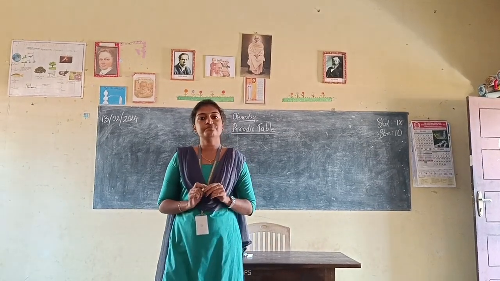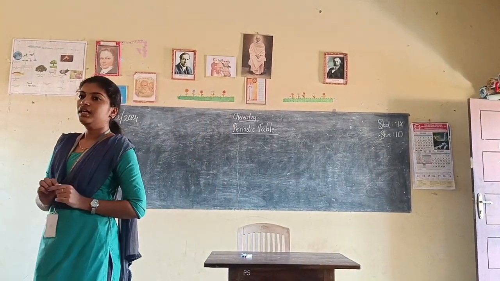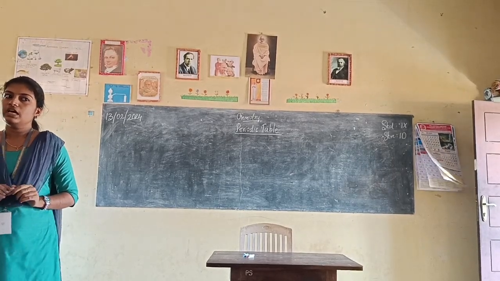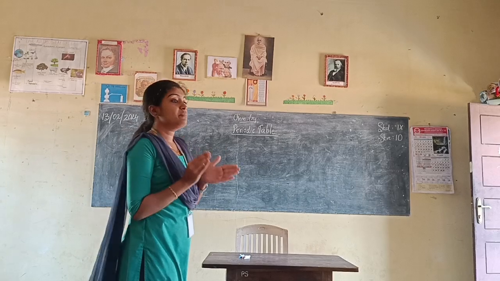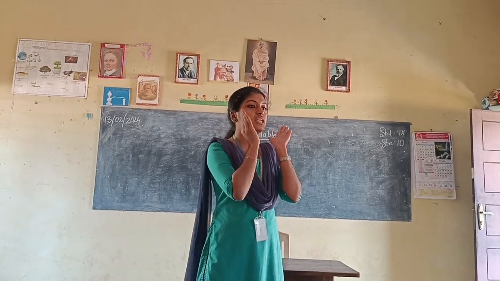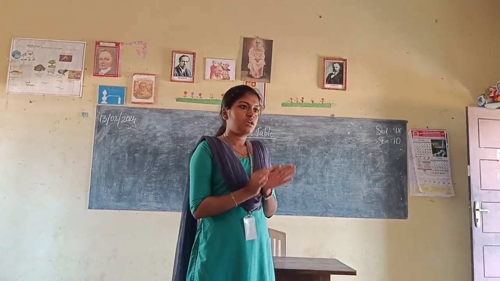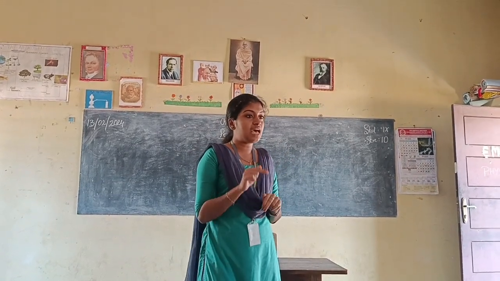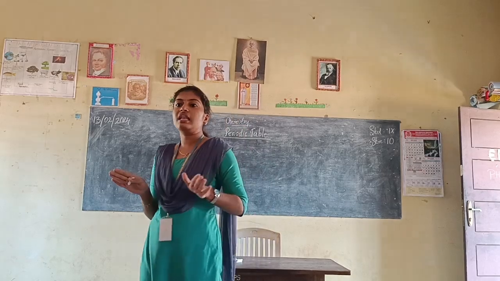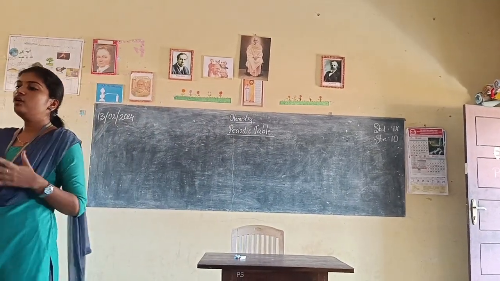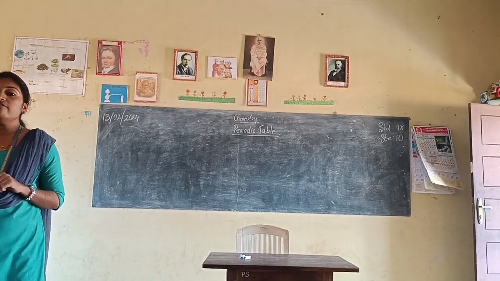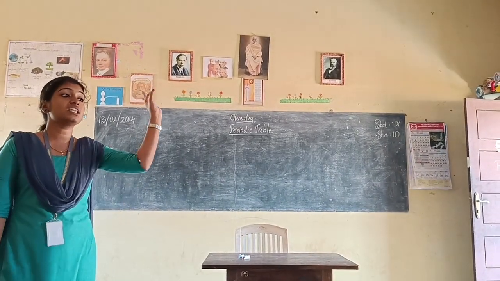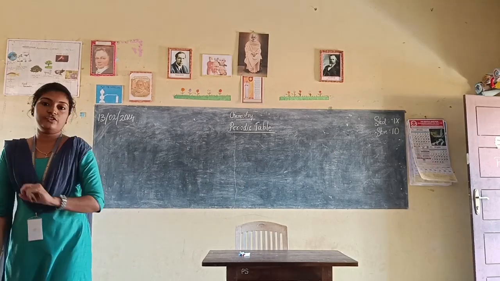Then third one, elements in a group, some elements do not show the same property. We have discussed that elements with similar properties are placed in one group. That is the law. But in Mendeleev's periodic table, some of the elements in a group show different properties. It should have similar properties, but it actually has different properties. These are the three limitations of Mendeleev's periodic table.